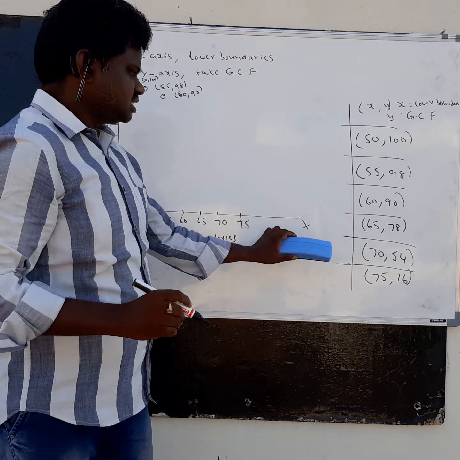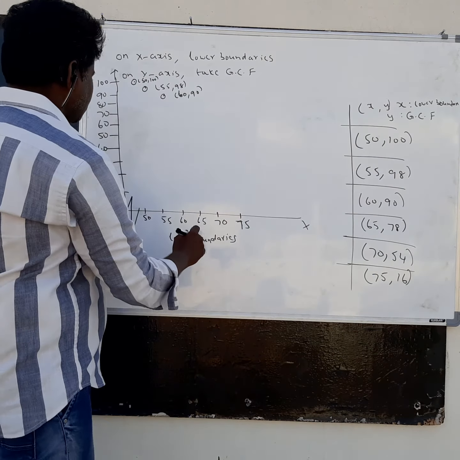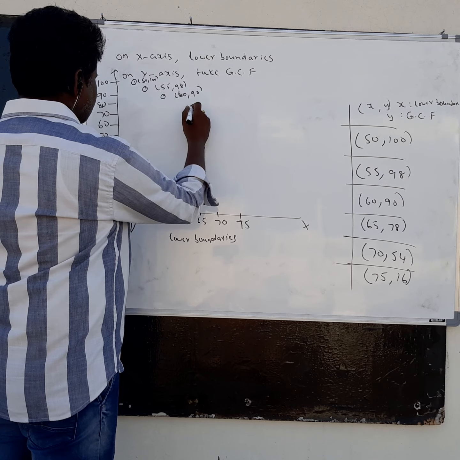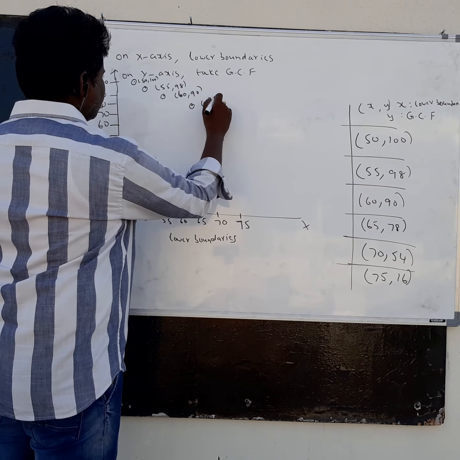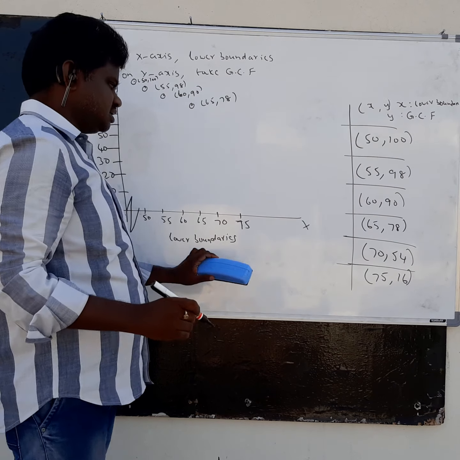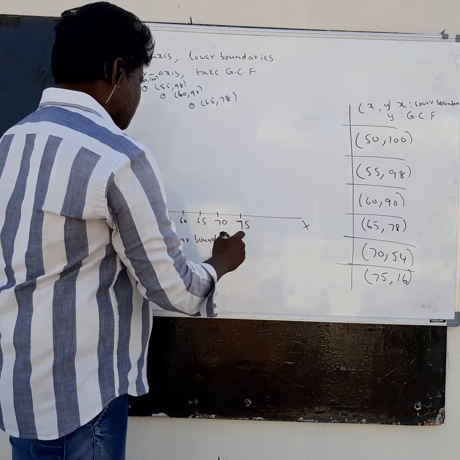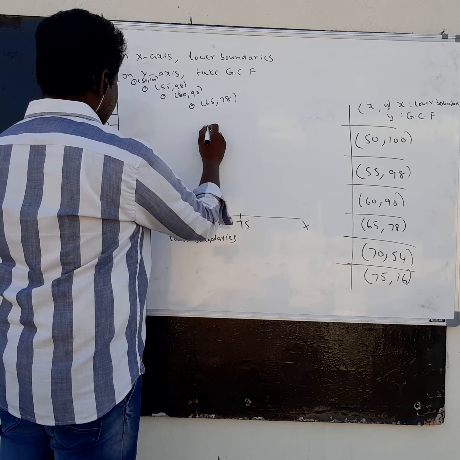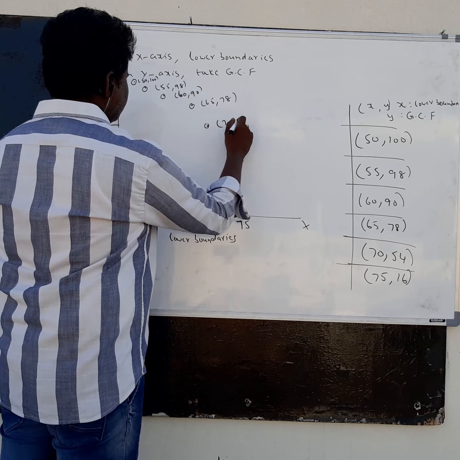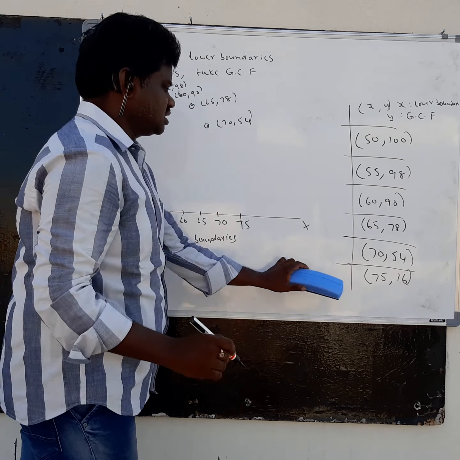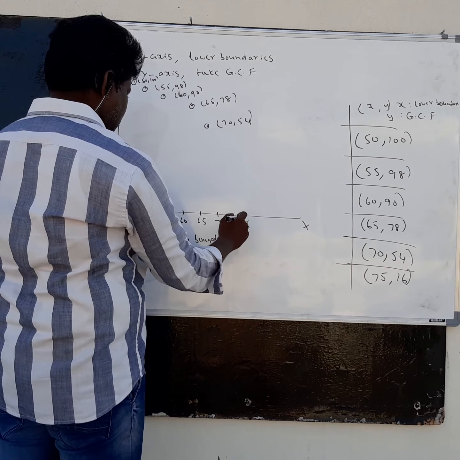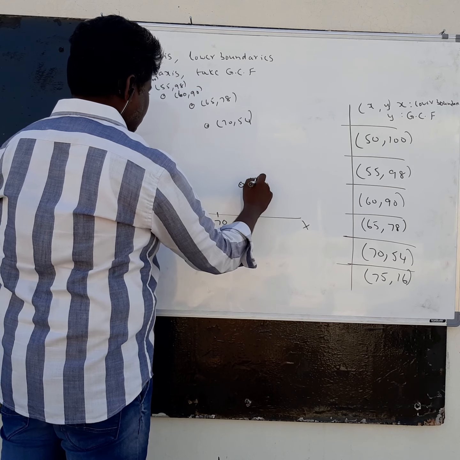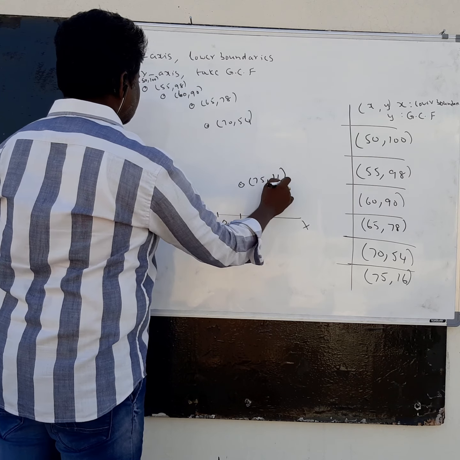90. Next, 65 comma 78. You get it like this, 65 comma 78. Next you will get 70 comma 54. For 70 you will get 54. You have to keep it like this, 70 comma 54. Last one, 75 comma 16. For 75 you will get 16, like this, 75 comma 16.